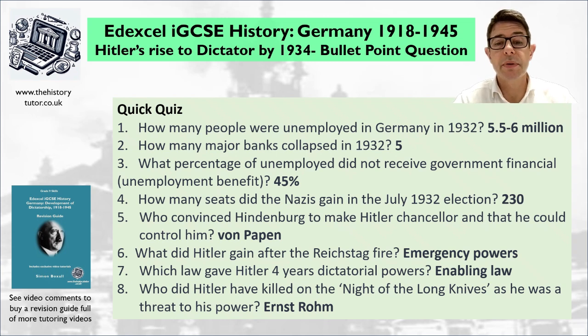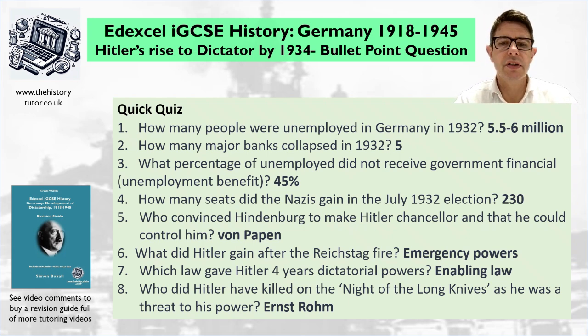So who convinced Hindenburg, the president, to make Hitler chancellor and that he could control him? So January 1933, this scheme takes place. So von Papen believes that he can control Hitler. So von Papen will be the vice chancellor. Hitler will be the chancellor with only 2 other Nazis in the government. And von Papen believes he can control Hitler and use his seats in the Reichstag to pass laws. So this is because it got to be a desperate measure. Von Papen had an argument with another man called von Schleicher, and their rivalry had led von Papen to this desperate move. And obviously it's going to fail miserably.